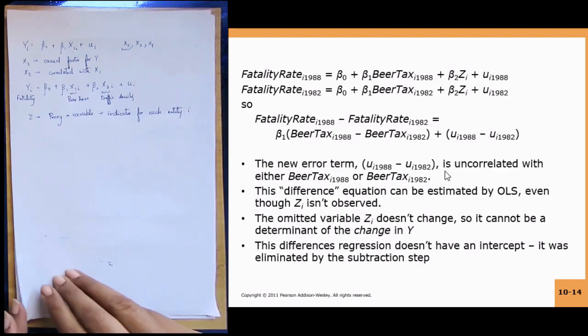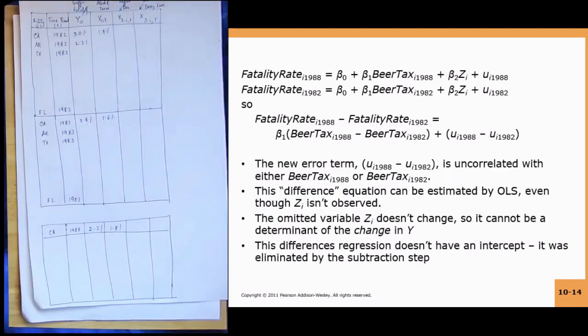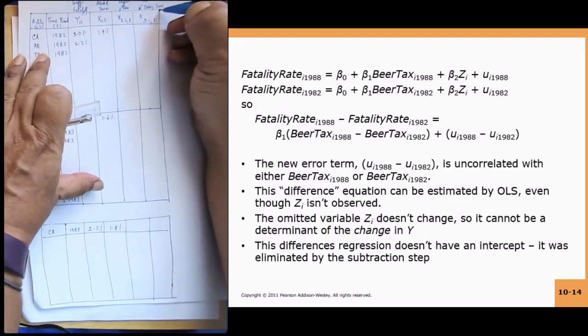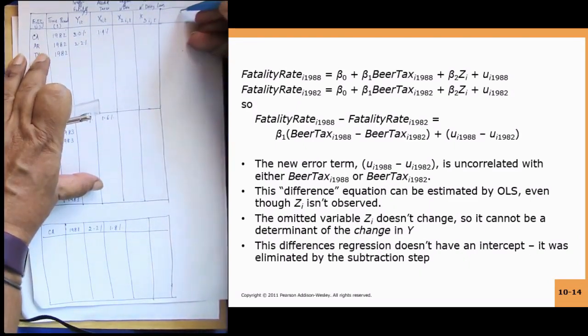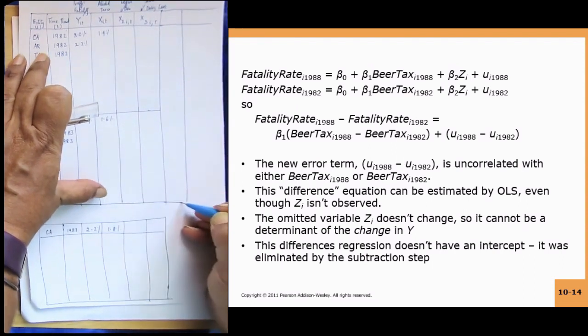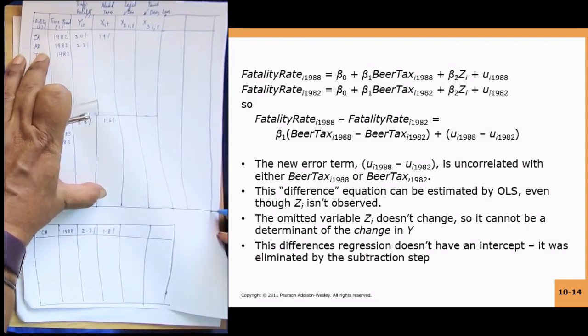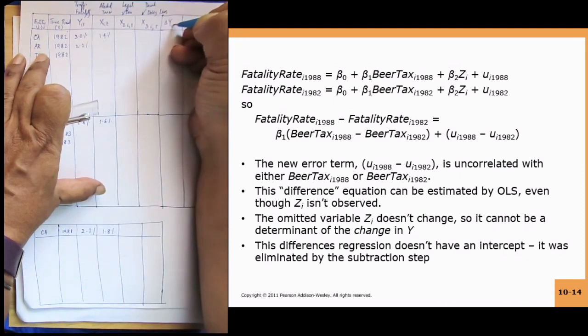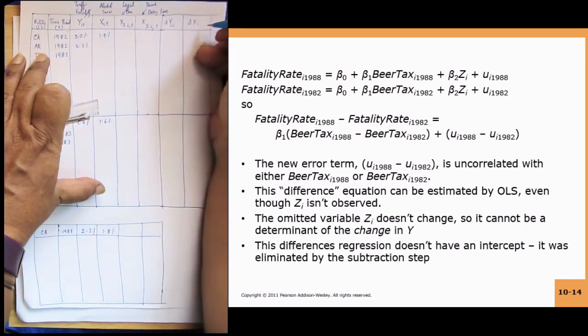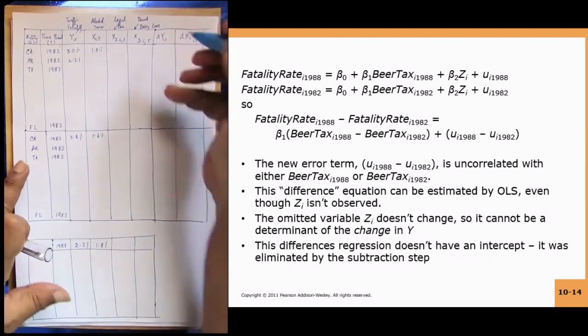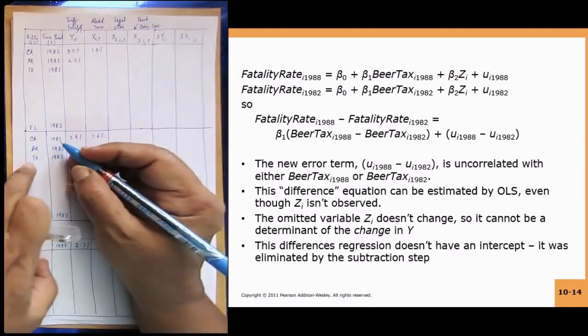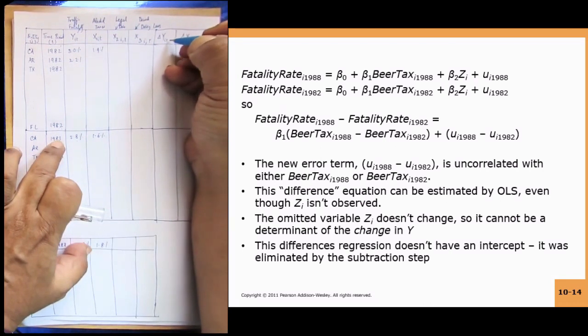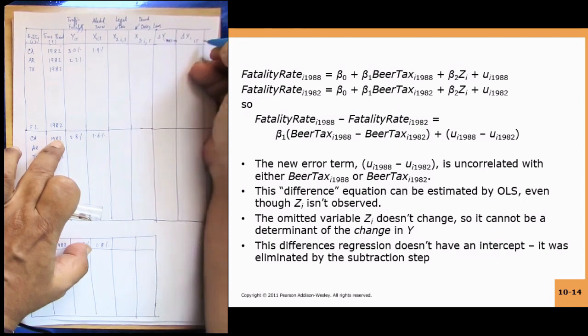So basically, when you are looking at only 2 time periods, you include a change variable. So you do del y I and del x1 I. Del y I is 1983 minus 1982.